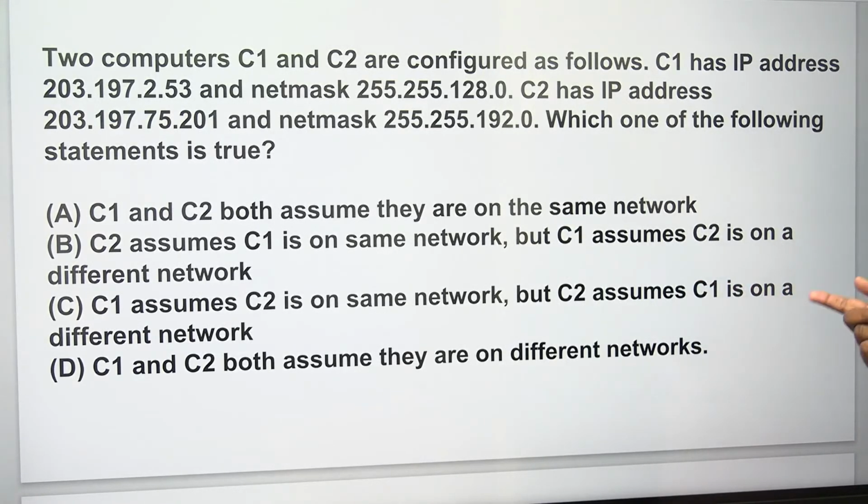Suppose you AND the C1 and C2 IP addresses with the C2 mask. If both are the same, then C2 will assume the same.